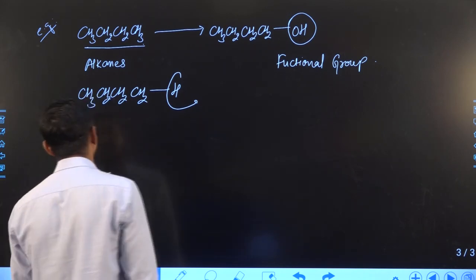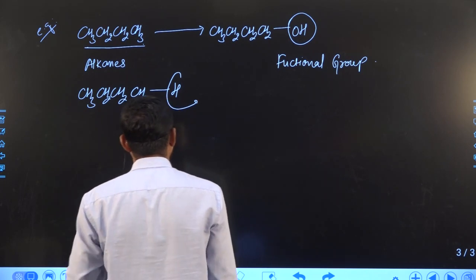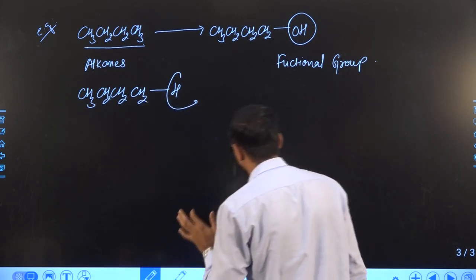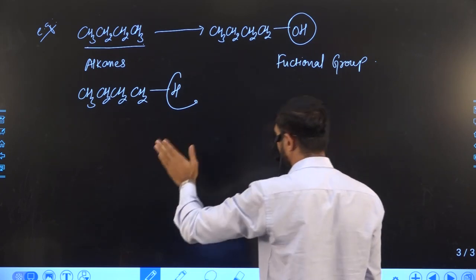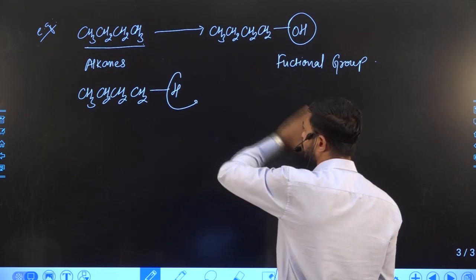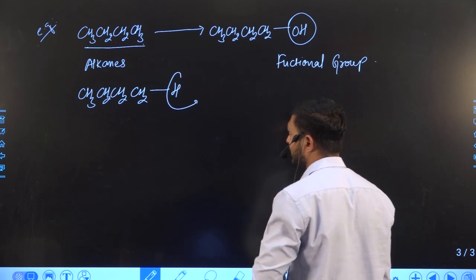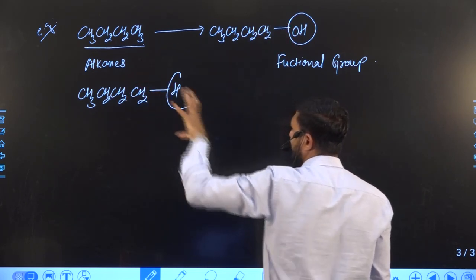That means up to now we dealt only with hydrocarbons, but what will happen if a compound is formed from a hydrocarbon? We can classify into more categories when the compound is formed from its parent hydrocarbon.